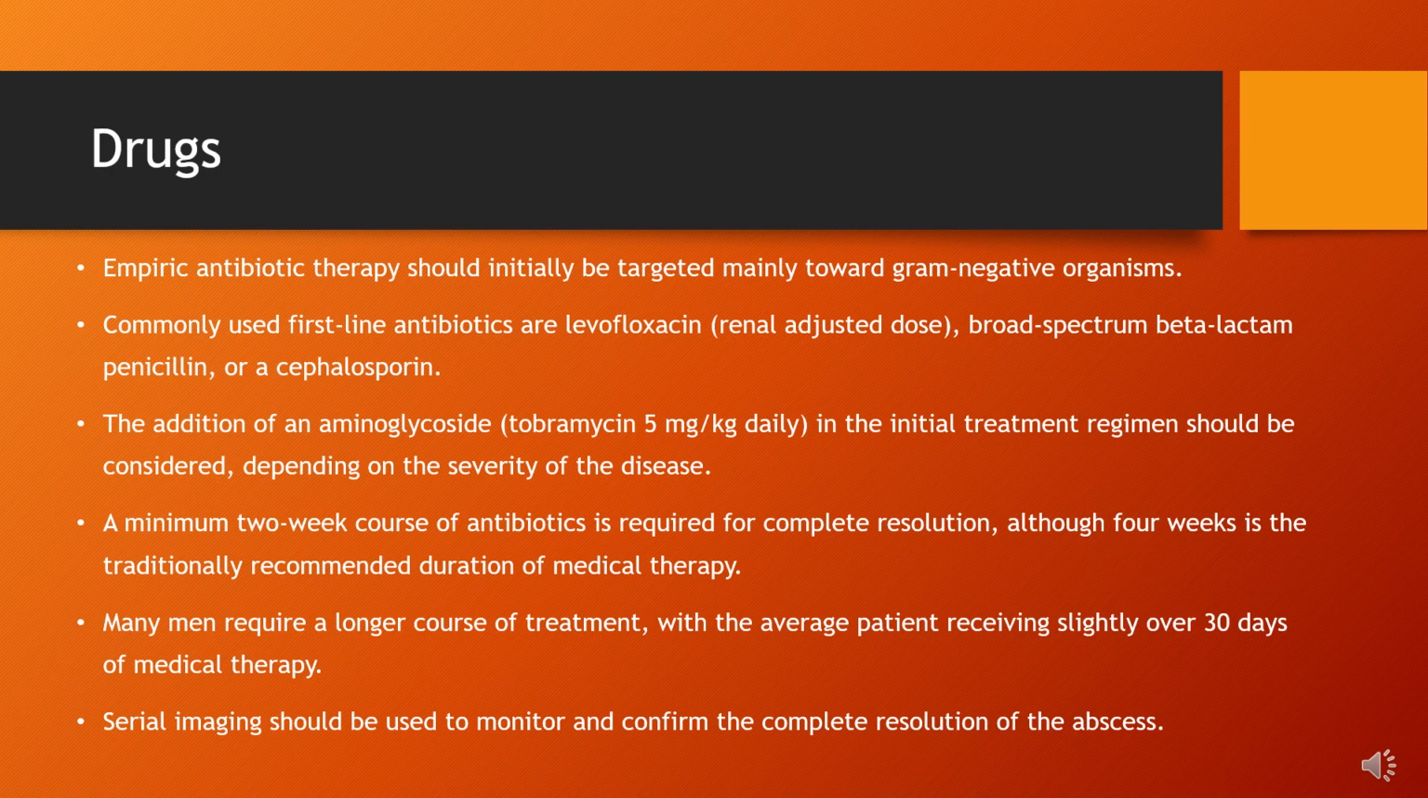Treatment: empiric antibiotic therapy should initially be targeted mainly toward gram-negative organisms. Commonly used first-line antibiotics are levofloxacin, renal adjusted dose, or a broad-spectrum beta-lactam penicillin or cephalosporin. The addition of an aminoglycoside, tobramycin 5 mg per kilogram daily, in the initial treatment regimen should be considered, depending on the severity of the disease.